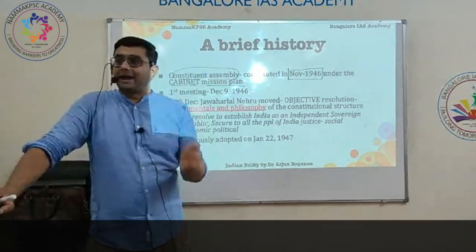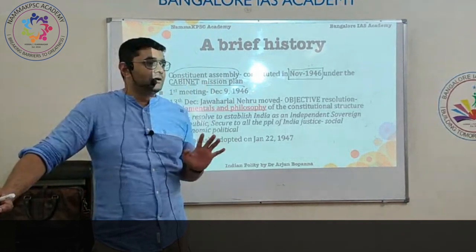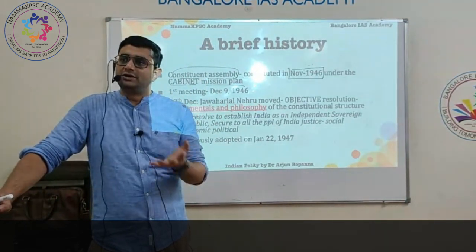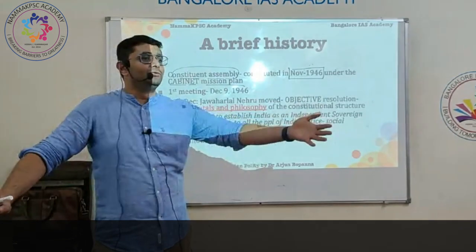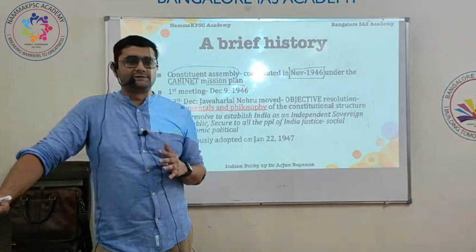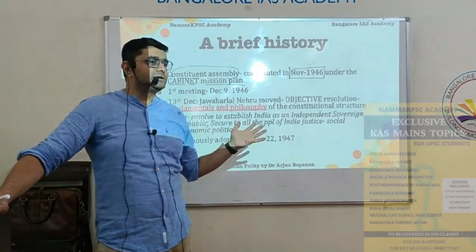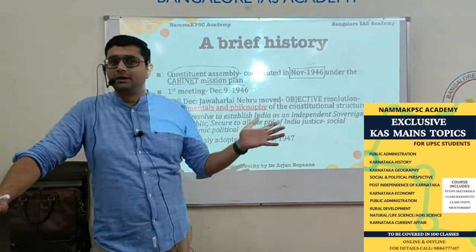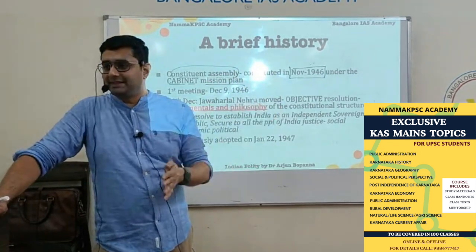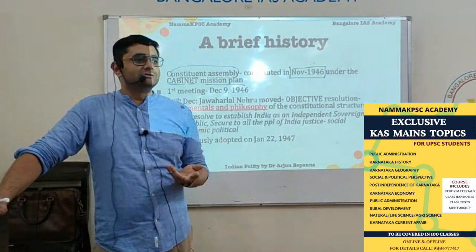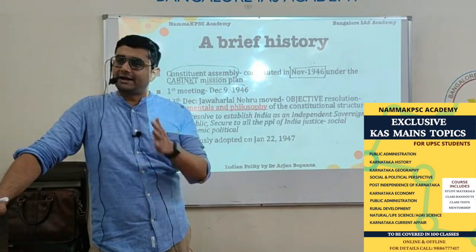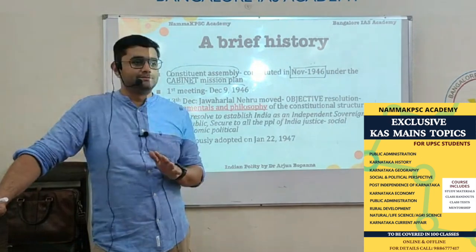Second, it also acted as the first parliament of free, independent India, till the new constitution came into existence on 26 November 1949. After independence, till then, the Constituent Assembly itself acted as the first parliament.